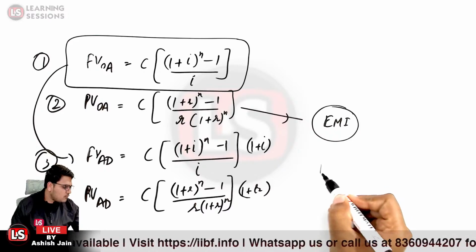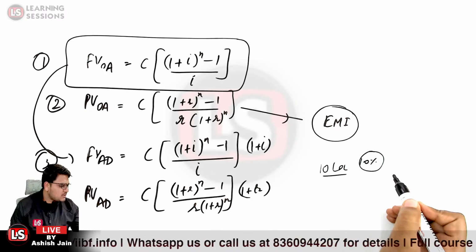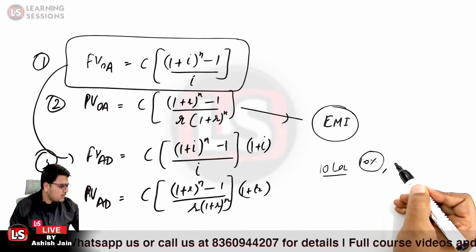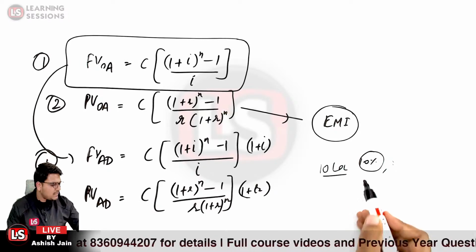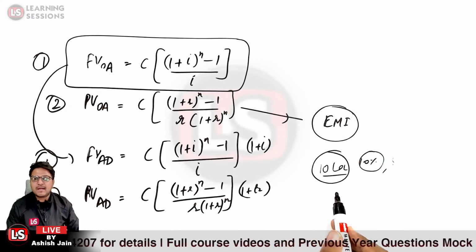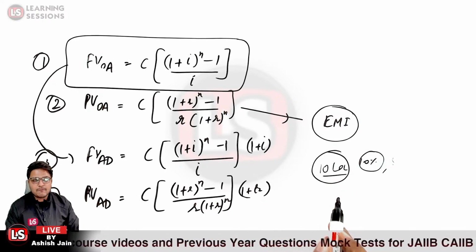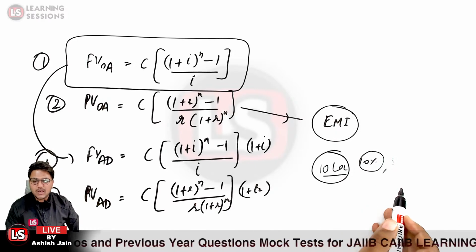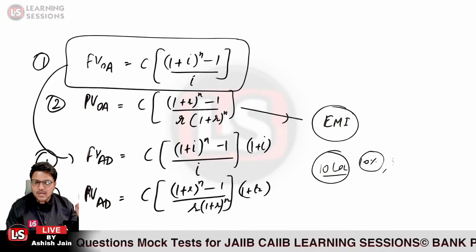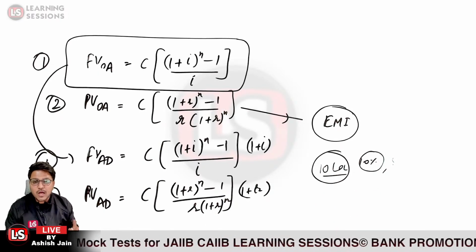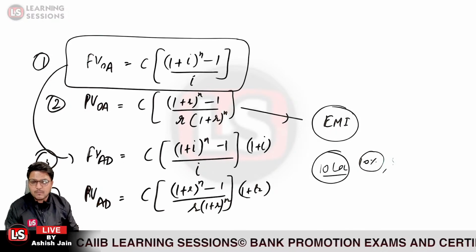Let us take the case that an amount of rupees 10 lakh has been sanctioned to a person at 10% rate, for a period of 5 years. Now in this particular case, the 10 lakh rupees is basically related to what? This is the present value of the loan amount so sanctioned, and the EMI is the amount to be paid. That is the present value of the ordinary annuity formula, related to the EMI, from where we can calculate the EMI, and I'll be telling you how you can calculate the different annuities and the thinking process related to it.